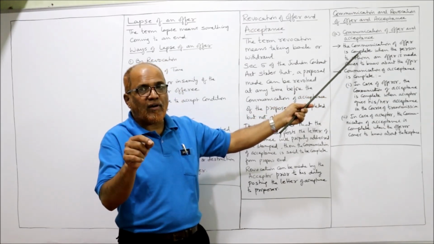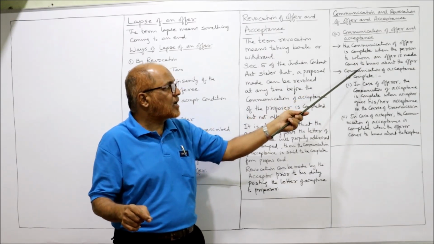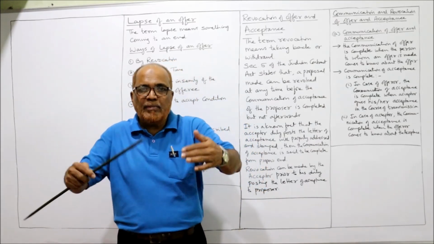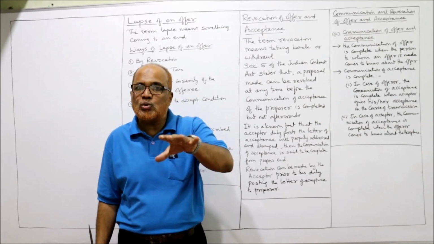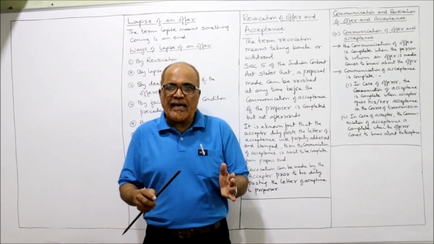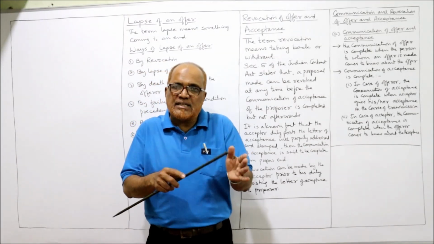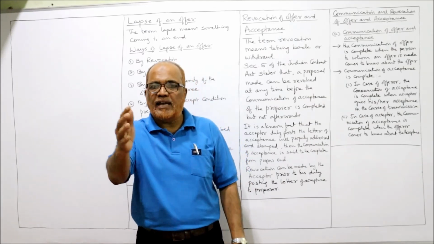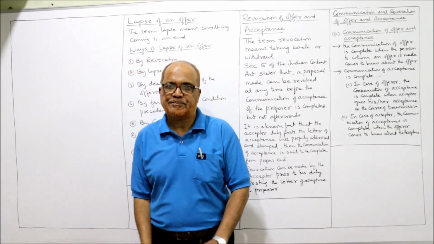First point, the communication of offer is completed when the person to whom the offer is made comes to know about the offer. When an offer is made to a particular person, the communication of offer will be completed as soon as that information reaches that particular person. Example, A is staying in one city and B is staying in another city. A sends a letter to B. So as soon as the letter reaches B, the communication of offer is completed.